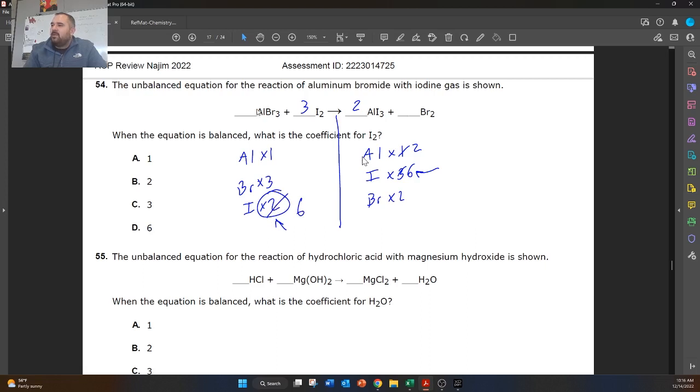And then we come over here to do bromine. Bromine, we got to do the same thing because bromine is also packaged in 2s. So we multiply this by 2, and that's going to give us 6 bromines, 2 aluminums. And then over on this side, we need to multiply this bromine by 3. That's going to give us 6 bromines, and now we're balanced. So the answer here is 2, 3, 2, 3. They're asking for the coefficient for I2, which is 3.